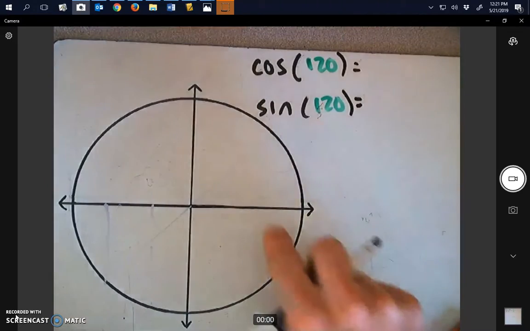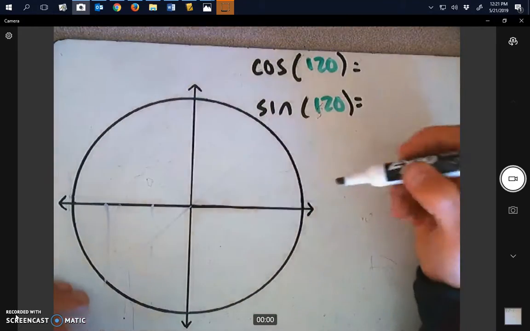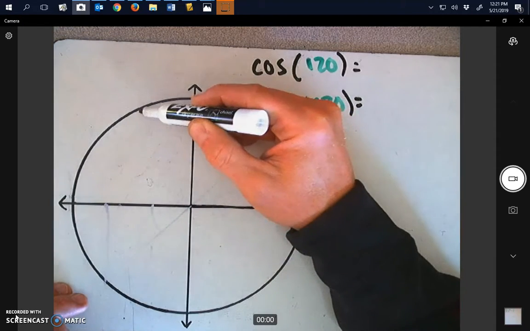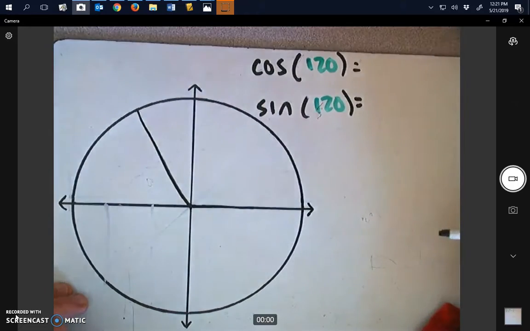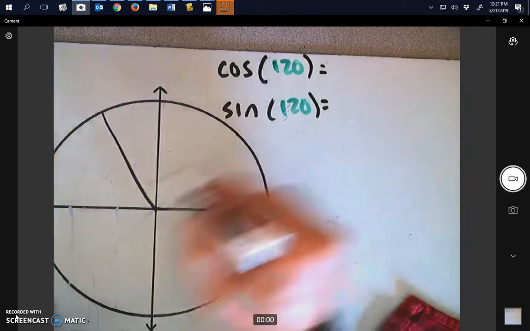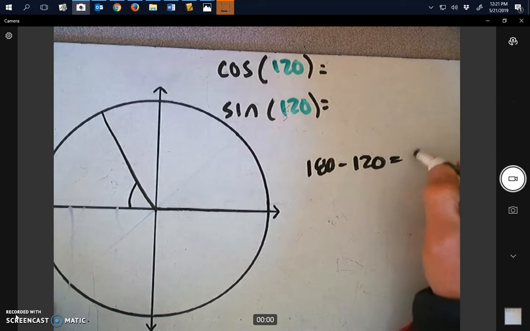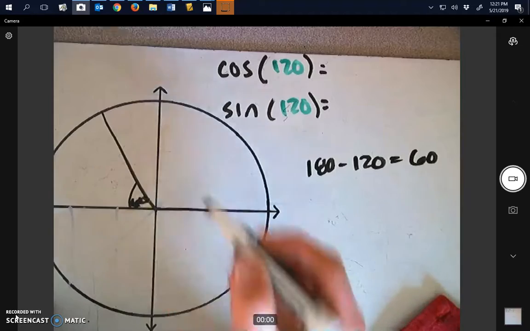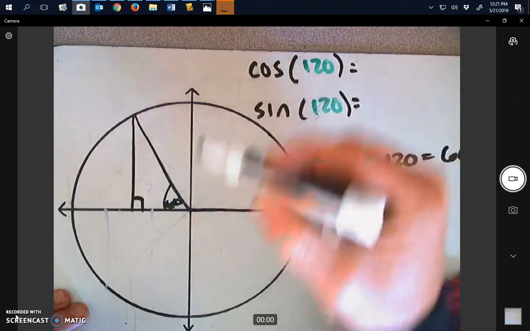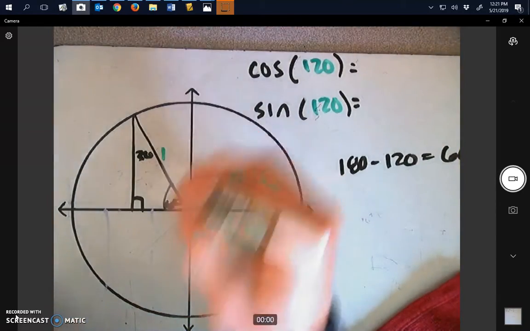All right. Now, we know from here to here is 90, from 90 to 180. So our line will be in this area. 120 is closer to 90 than it is to 180, so I'm going to draw it up in that direction. And if I do the math, this angle right here is going to be 180 minus 120, which equals 60. So that angle down there is 60. And we have a right triangle if I draw it straight down. And now I have a 30, 60, 90, and we know my hypotenuse is always 1.